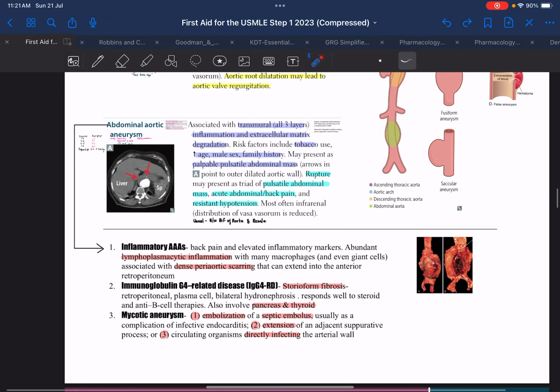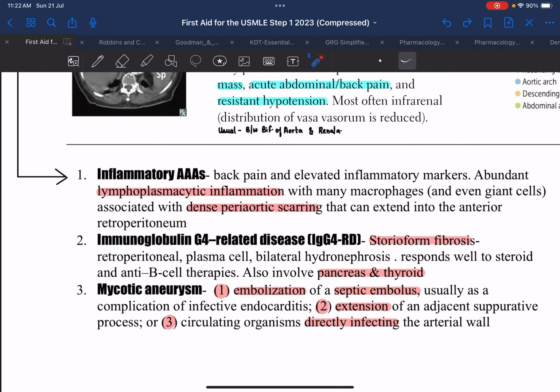There are basically three histopathological types which we can see in abdominal aortic aneurysm. Number one is inflammatory abdominal aortic aneurysm. The patient presents with back pain and the blood report shows elevated inflammatory markers. On histopathological examination, we can see an abundance of lymphocytes and plasma cells along with several macrophages which can even coalesce to form giant cells, and there could be dense peri-aortic scarring. Because inflammation activates the TGF beta pathway and other pathways which can eventually lead to fibrosis and scarring. So this is how inflammatory aortic aneurysm will be there.